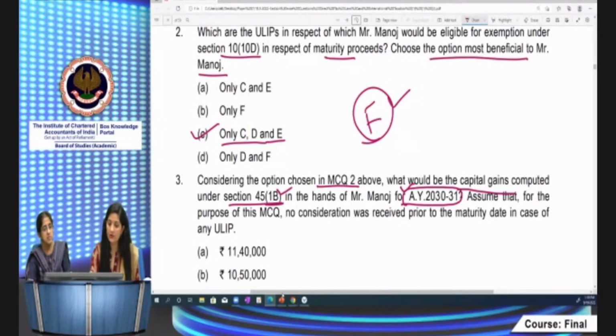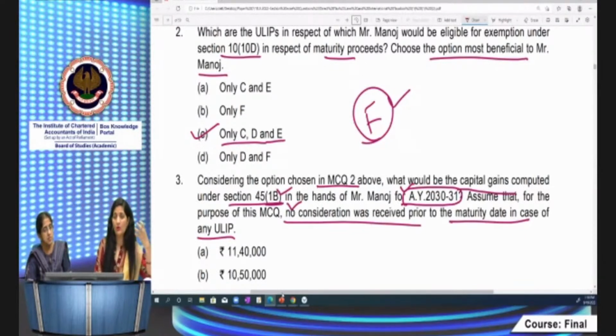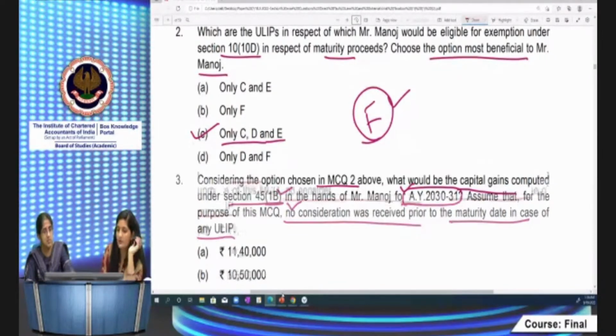Assume that for the purpose of this, no consideration was received prior to maturity date. This assumption is given since in case some consideration the policyholder has already received, then that portion also has to be considered while doing this computation of capital gains. That also has to be part of your maturity proceeds. Whatever consideration you have received, that also becomes taxable in that year. Again, you need not consider it.